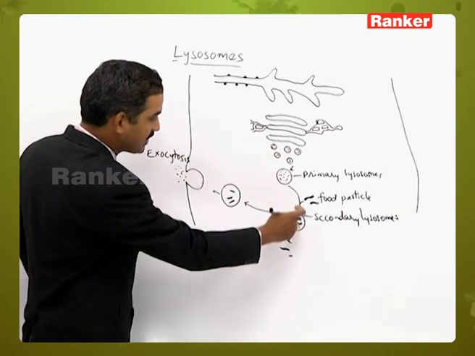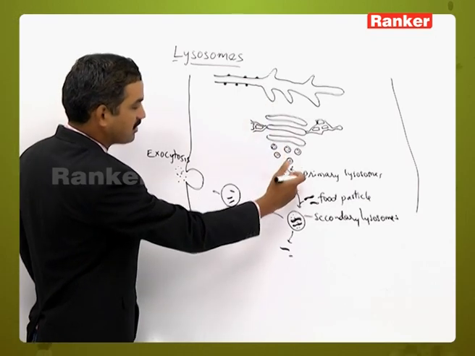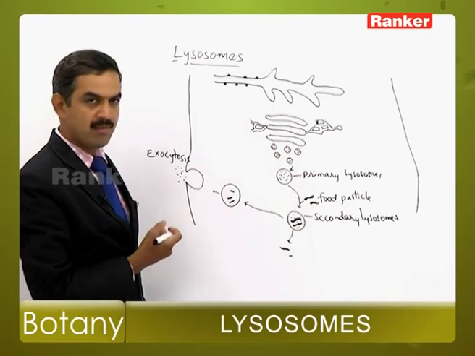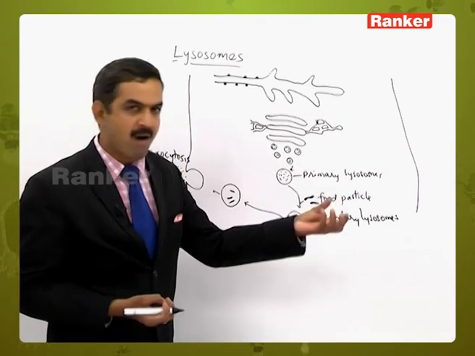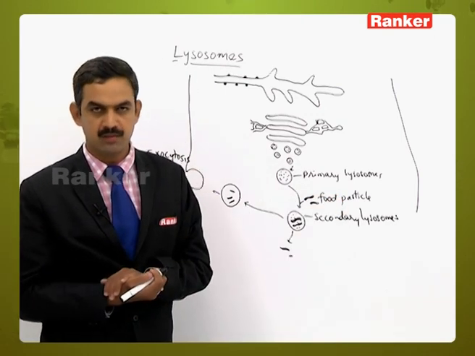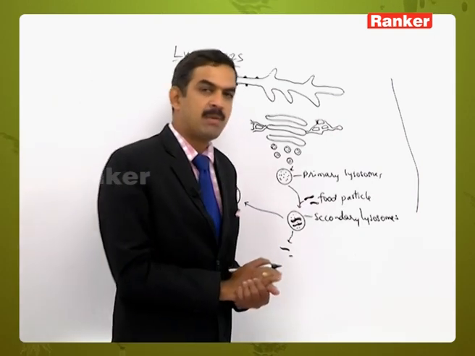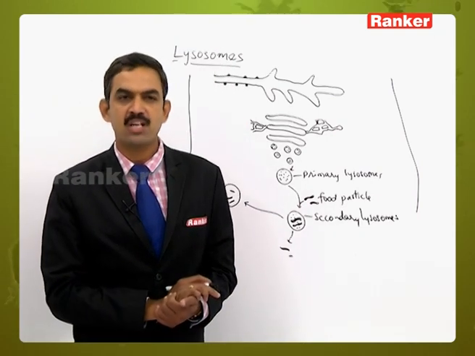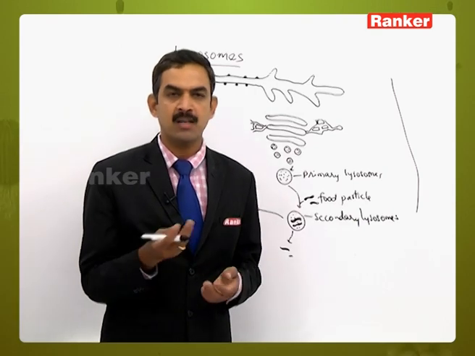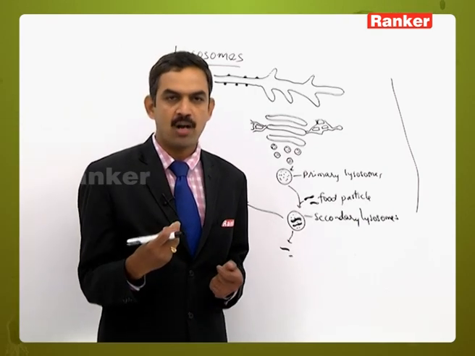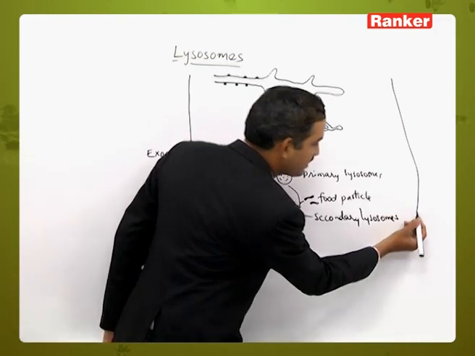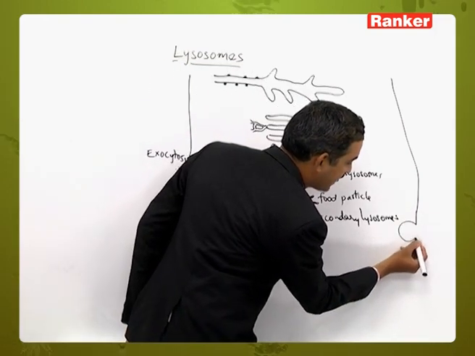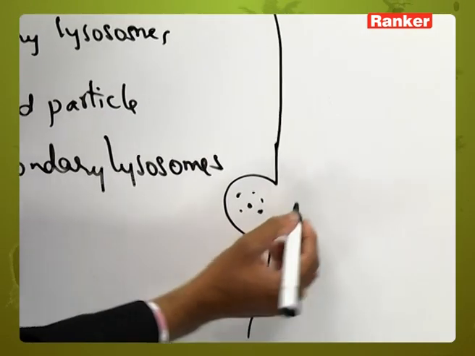So this is one process where the different structures of the primary lysosome are coming here. And one more method is there. How do foreign particles enter into the cell? It occurs either by pinocytosis or phagocytosis. Pinocytosis means any liquid material entering the cell, or we can call it cell drinking. Consider any liquid material coming into the cell. Pinocytosis.